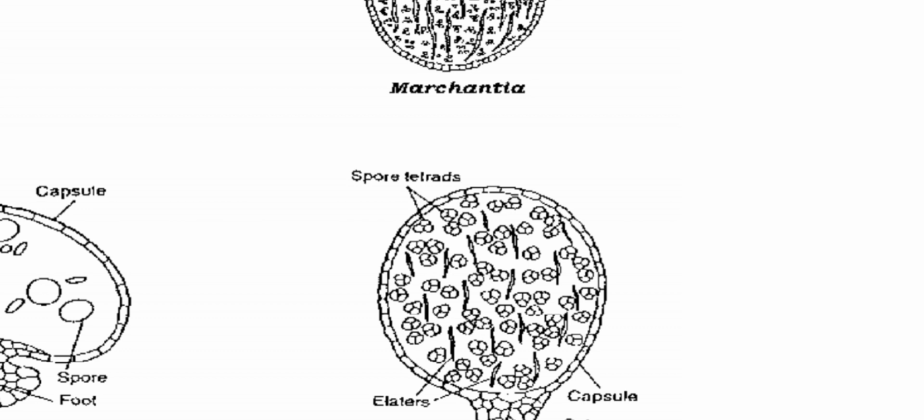Zygote after cell division will form sporogonium, and sporogonium is differentiated into foot, seta and capsule. In capsule there is meiotic division, and we have elaters and spores which are haploid. So students, you can see that all the cells of the capsule or the sporogonium are diploid except spores or elaters. Spores then disperse into the air and again produce haploid thallus. In this way, alternation of generations takes place in the liverworts.